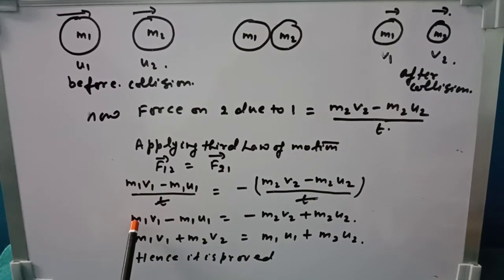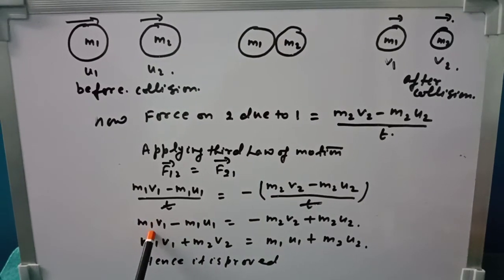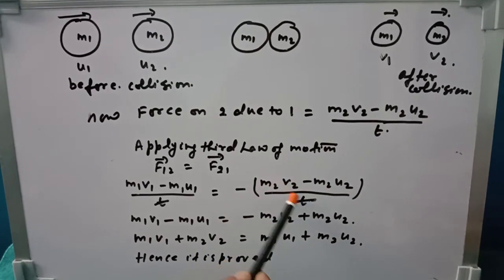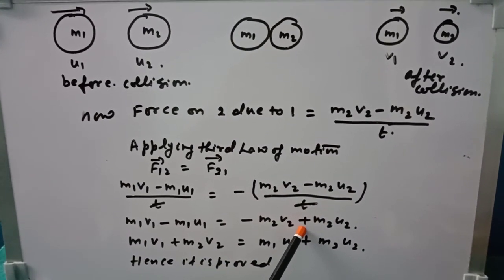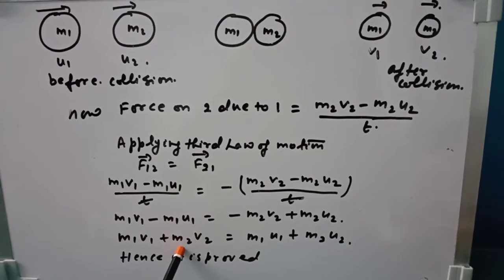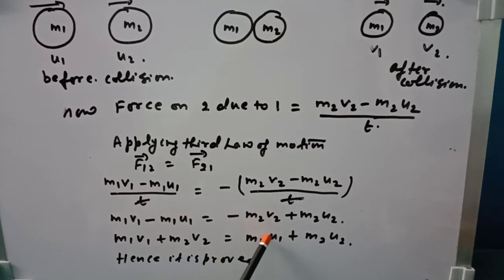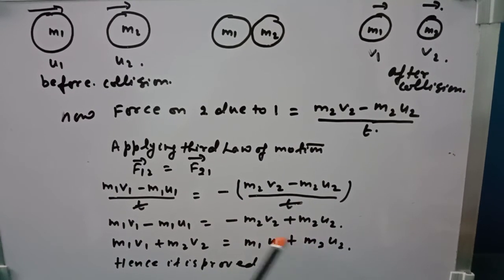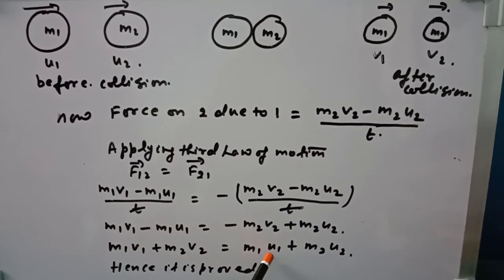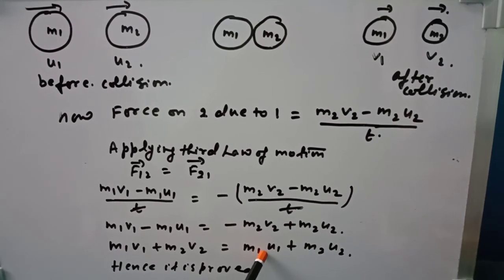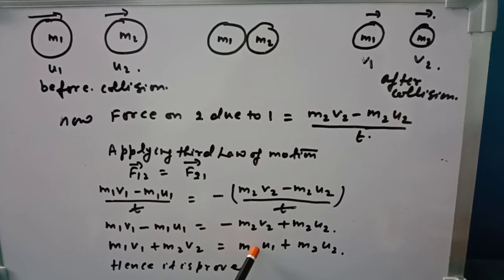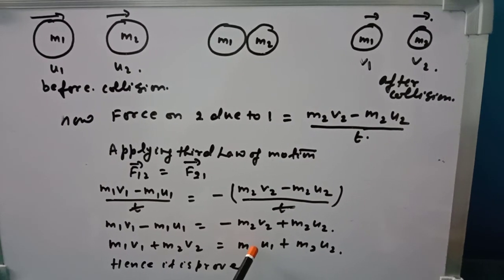So now the calculation part starts. I have cancelled t: m1 v1 minus m1 u1 is equal to minus (m2 v2 minus m2 u2). Opening the bracket, minus into minus becomes plus m2 u2. Now changing sides, m1 v1 plus m2 v2 on one side, and the other terms move to the other side, that is m1 u1 plus m2 u2. That means the total momentum after collision is equal to the total momentum before collision. So we have proved this by using Newton's third law of motion and the concept of the law of conservation of momentum.